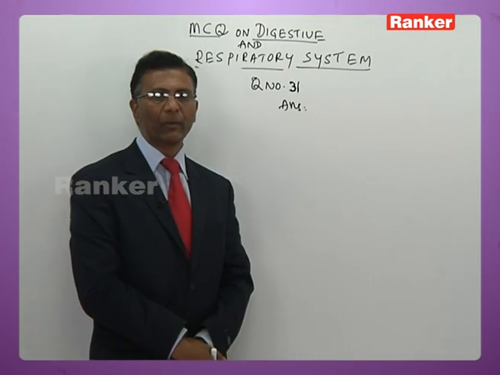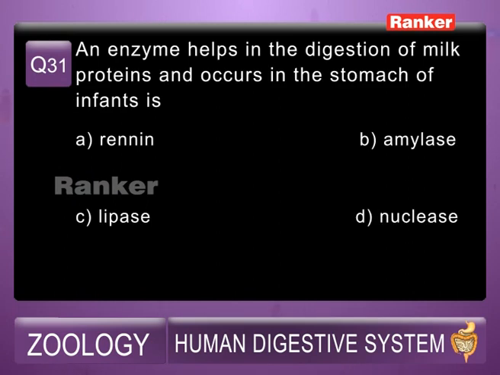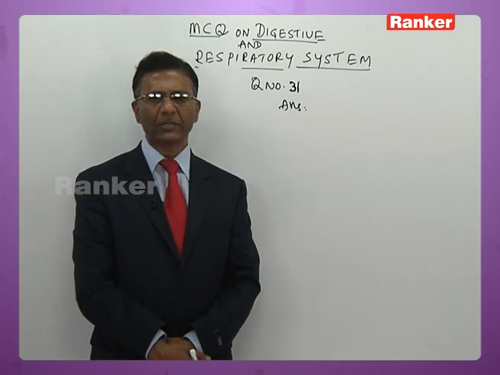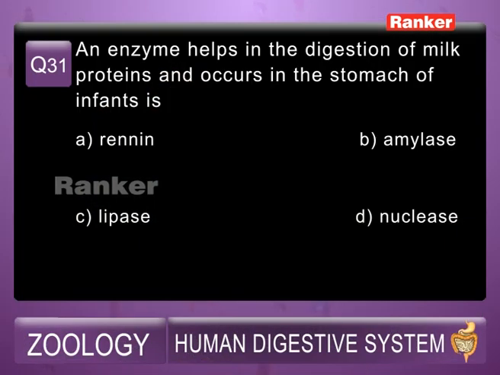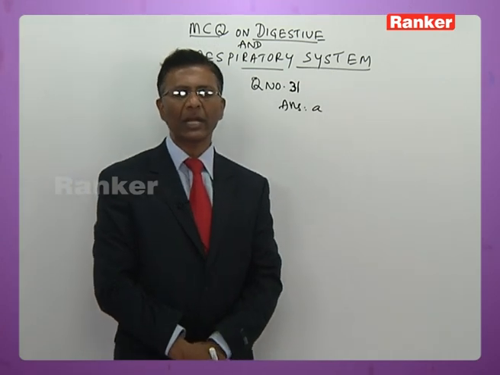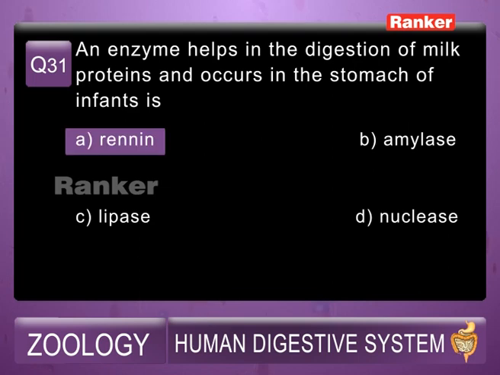Question number 31. Here is a question. An enzyme that helps in digestion of milk protein and occurs in the stomach of infants is. He is asking which enzyme helps in digestion of milk protein and is present in infants. Options are A, renin; B, amylase; C, lipase; D, nuclease. So the answer obviously has to be A, renin, which helps in digestion of milk protein. It is present only in infants, absent in adults. So the answer is A.